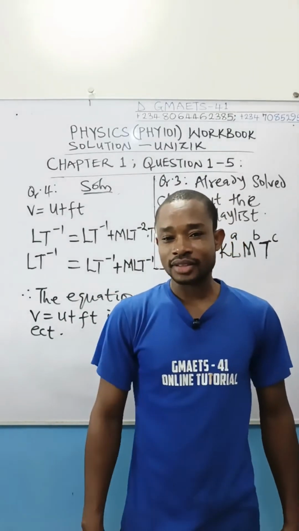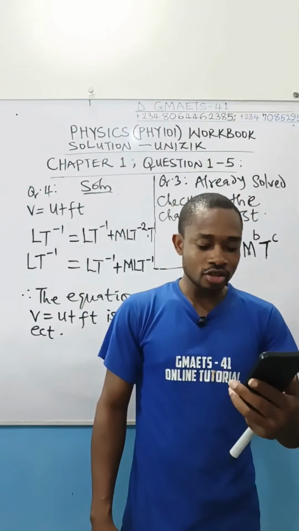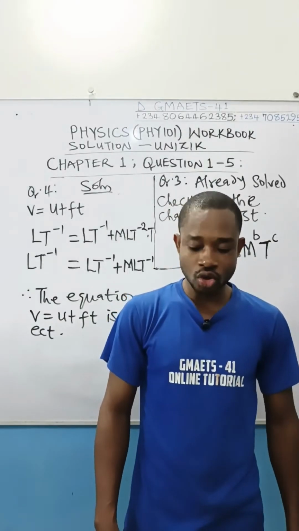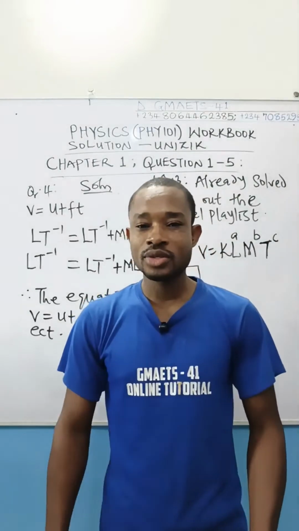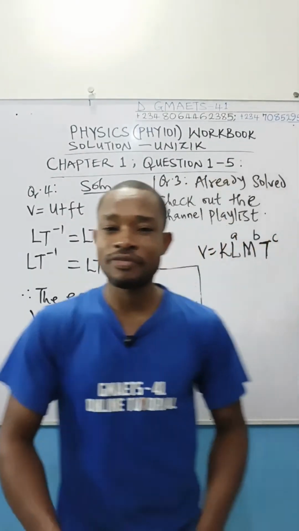Now your examiner says justify your answer. Who told you that this is not correct? What made you say it is not correct? Let us now justify.